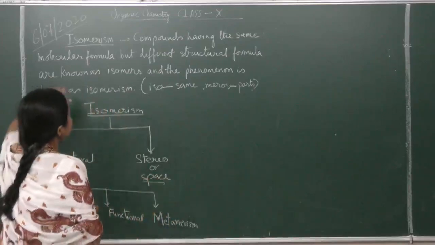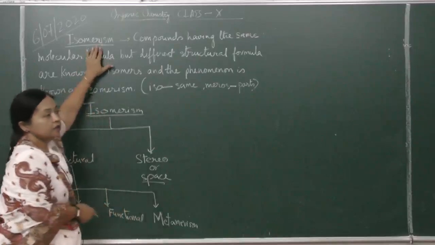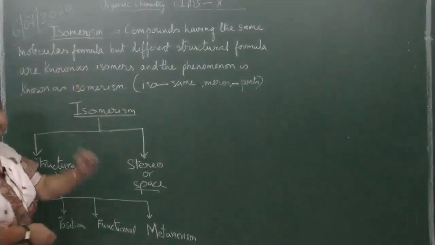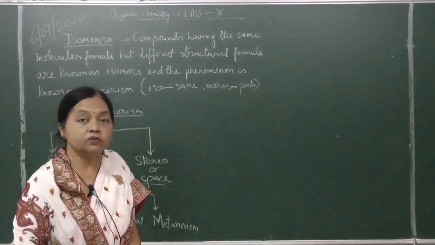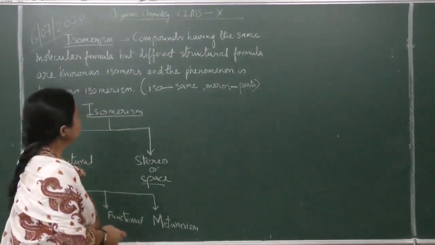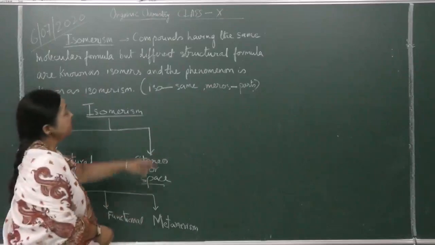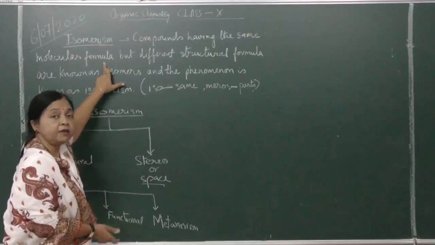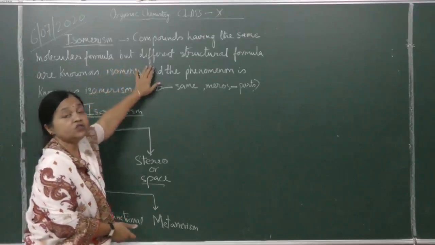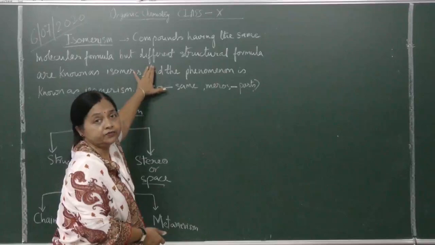Now next is isomerism. This is one phenomenon which is shown by organic compounds only. Inorganic compounds don't show isomerism. Now what is isomerism? Two or more compounds having the same molecular formula, but their structural formula is different.